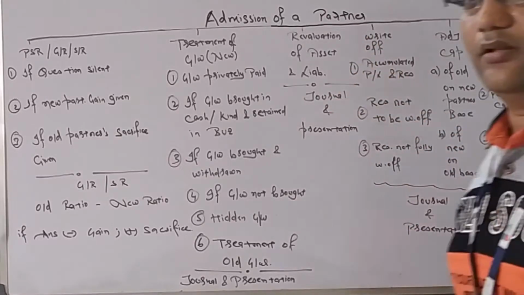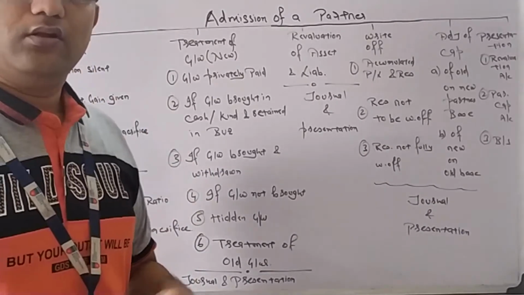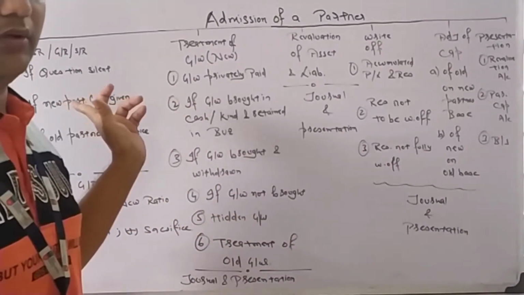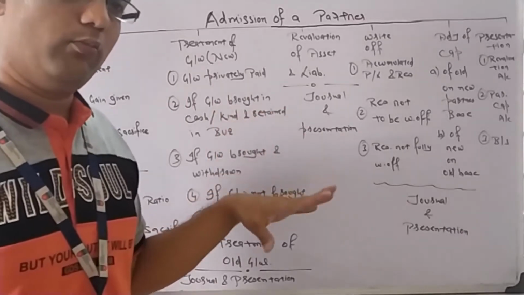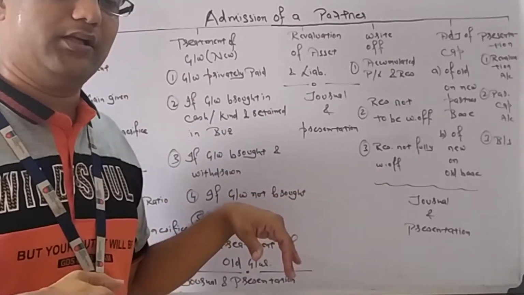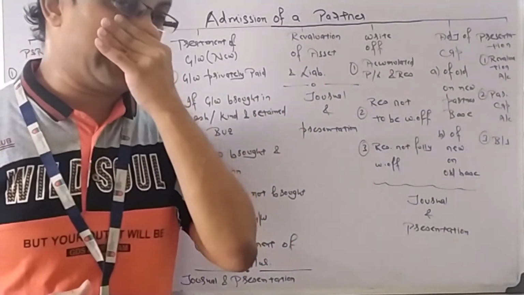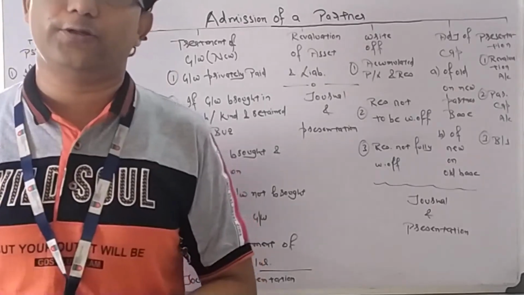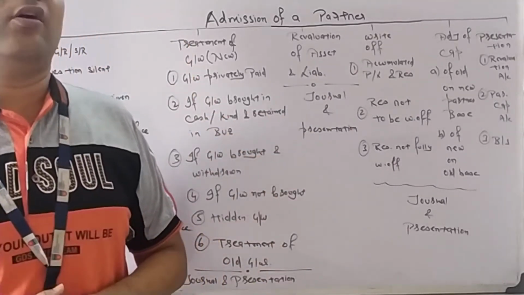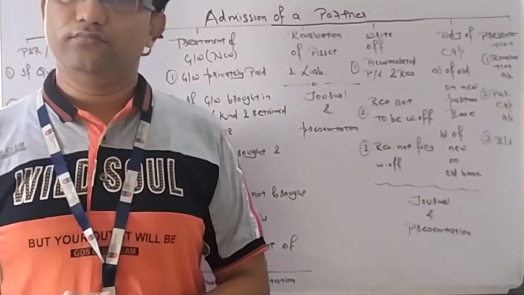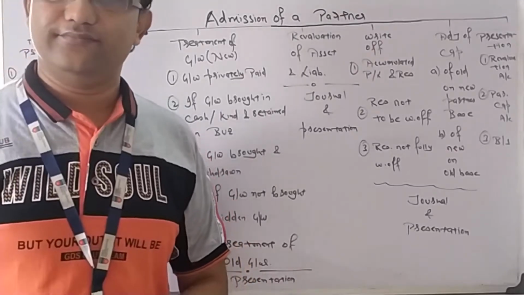Now third part is revaluation of asset and liability. We are going to learn. So first we have learned how to calculate the PSR. Second we will learn what is the treatment of goodwill, old and new both. New goodwill brought in by the partner and old goodwill of the old partners. Then revaluation of asset and liability. It is very, very important. A short question can also come on this. Revaluation of asset and reassessment of liability.